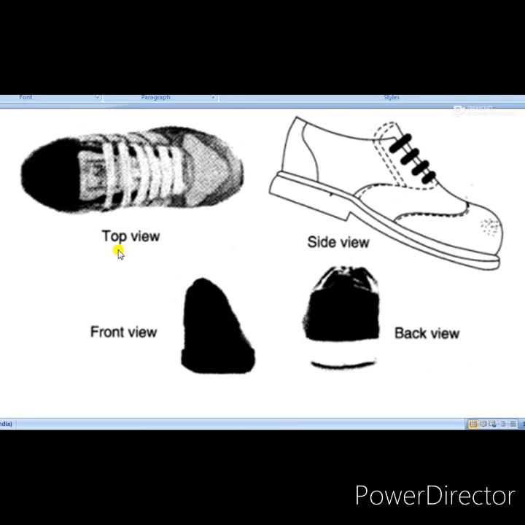The first one is the top view. See, try to draw this. The second one is the side view of the shoe, and this is the front view of the shoe. Now you have to draw these three figures. The other one is the back side, that you do not need to draw. Here we have asked for top, side and front views only. So try to draw these three views in your textbook. Now the remaining next topic we will start in our next class.